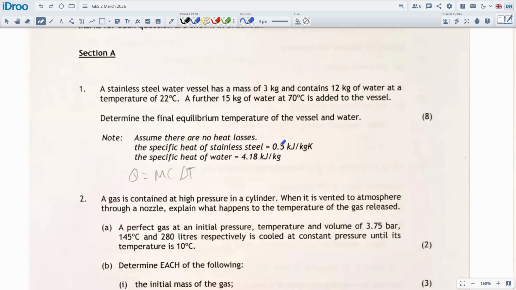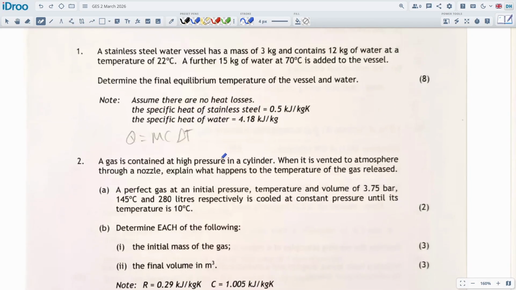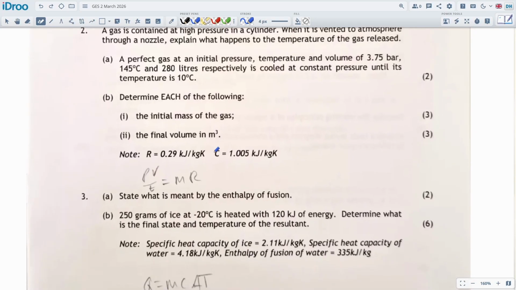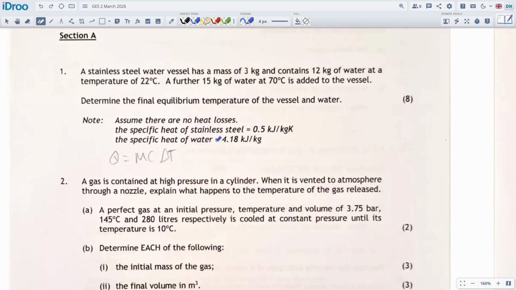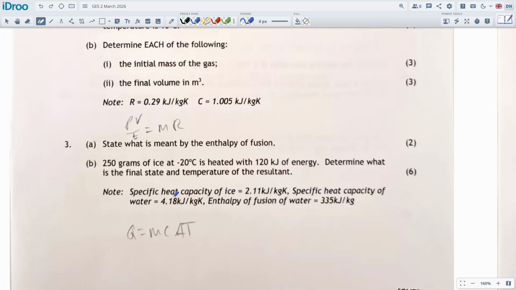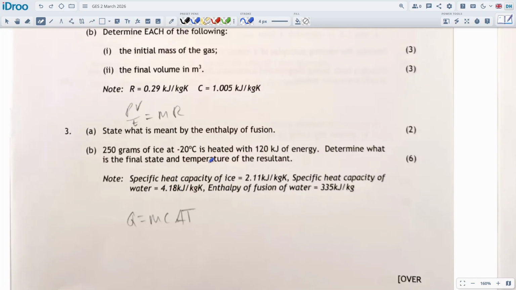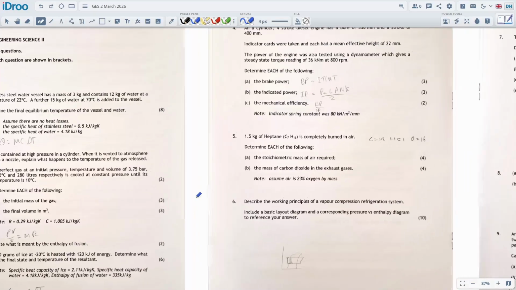Specific heat capacity of stainless steel. Specific heat of water. They just shortened it to that, and then here they just put C. And then here we've got specific heat capacity of water written in full. It's not consistent. Specific heat capacity of water, that many kilojoules per kilogram Kelvin. That's just right. Here we've got it again, specific heat of water, not heat capacity. Whatever, synonyms. Okay, so all very, very similar kinds of topics.